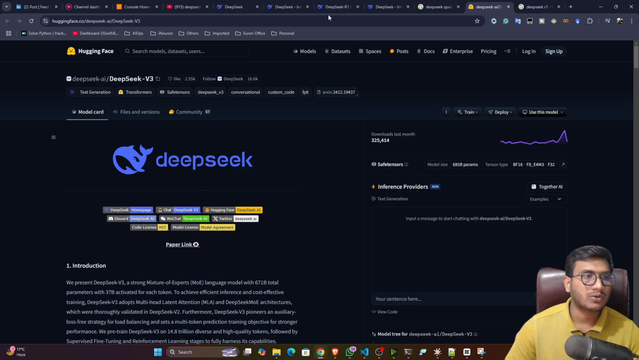Please try to explore. Just create one account in DeepSeek, try giving your different prompts, and compare the response with ChatGPT. Definitely you'll be able to understand the performance of the model. So yes guys, this is the announcement, and let me know what you think, whether this DeepSeek will have an impact in the future or not, whether it will replace human jobs or not.